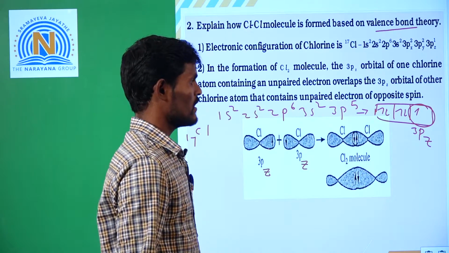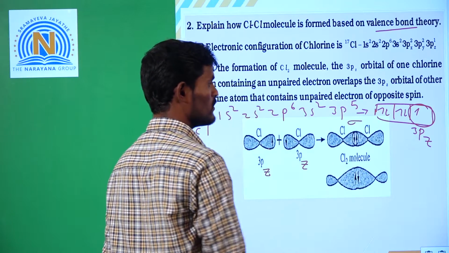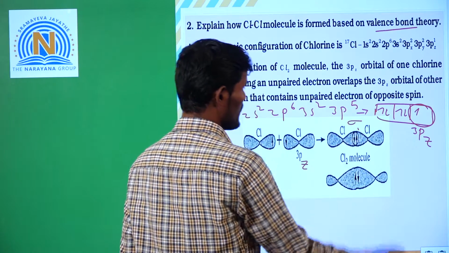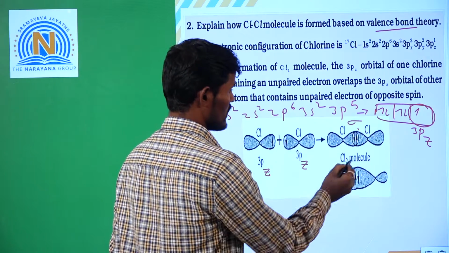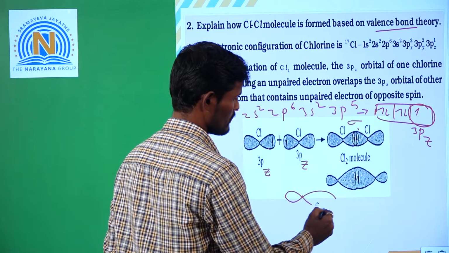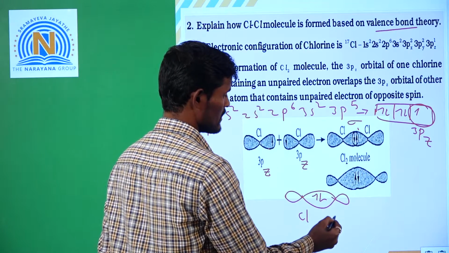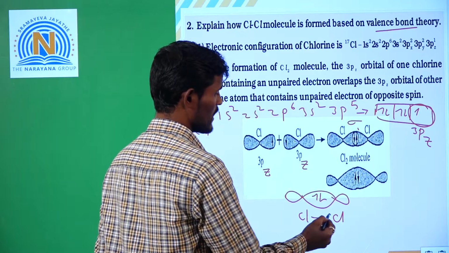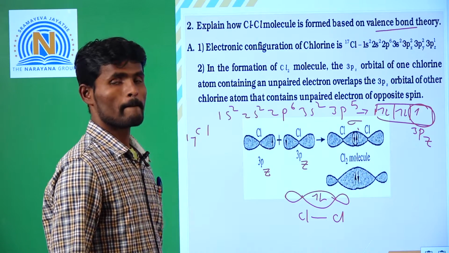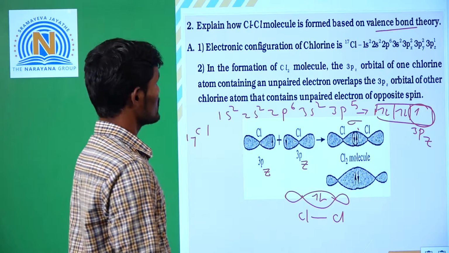These two orbitals involve in the sigma bond formation, like in end to end overlapping manner. Okay, it is which type of sigma? Sigma pp bond. Like this we can represent. It is chlorine. Next it is one more chlorine. Between two chlorine atoms there will be a covalent bond. So it is the formation of chlorine molecule based on valency bond theory. Next question.